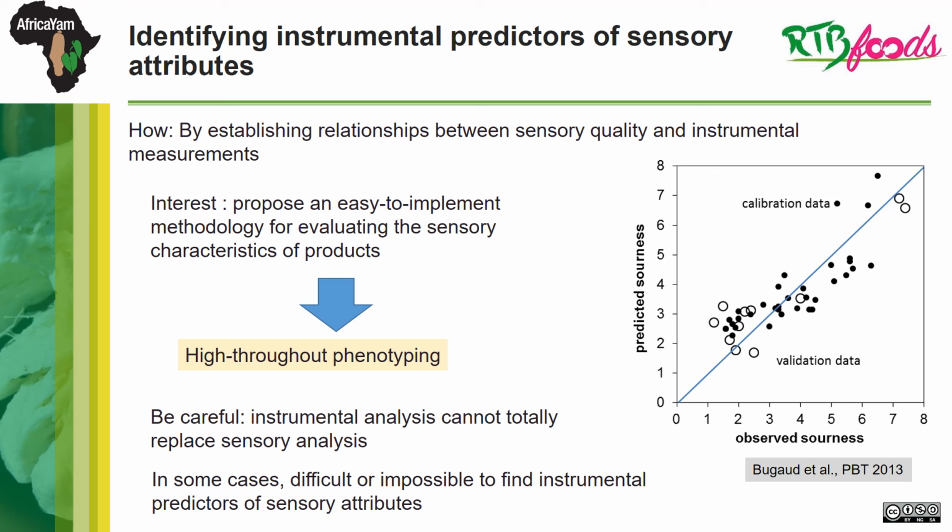You should also be aware that not all sensory attributes can be predicted by instrumental indicators, either because the sensory descriptor was not very discriminating or because it was not yet possible to find the relevant instrumental measures.